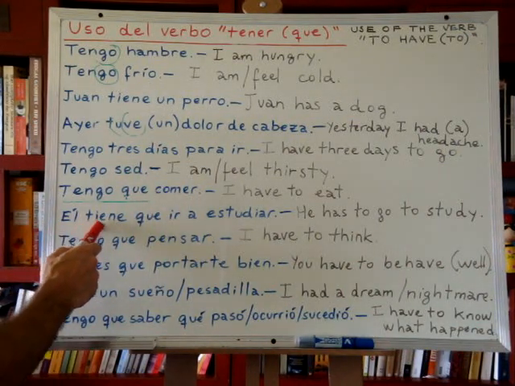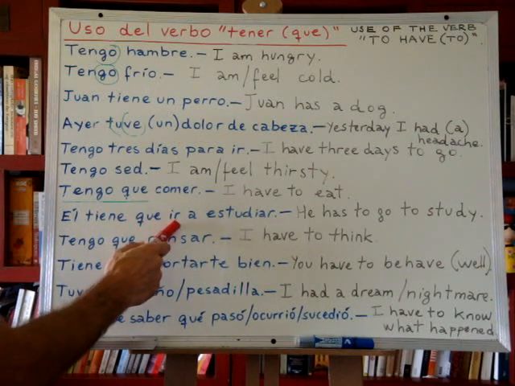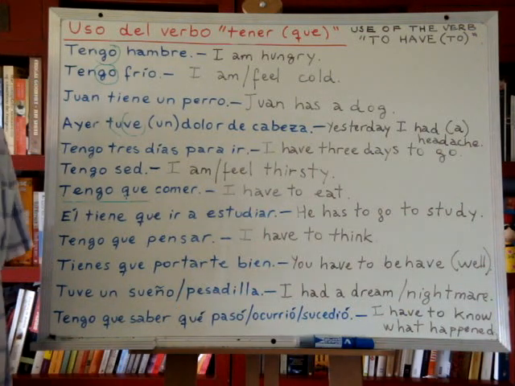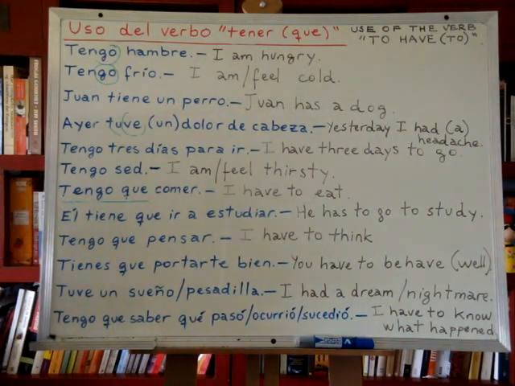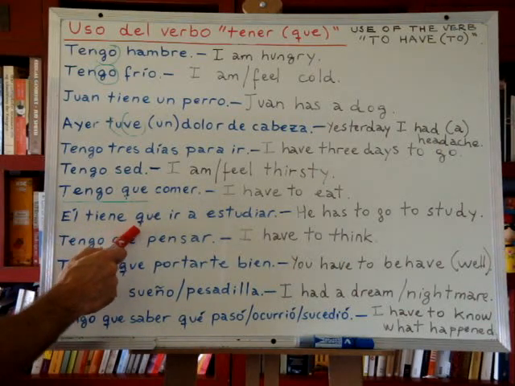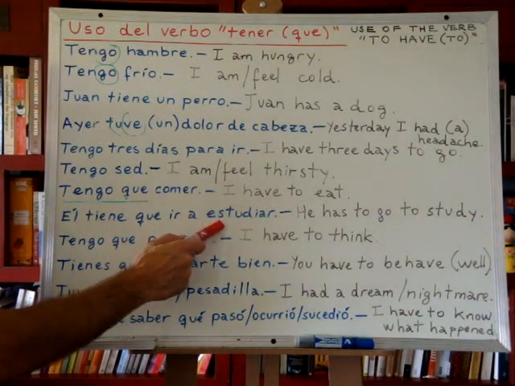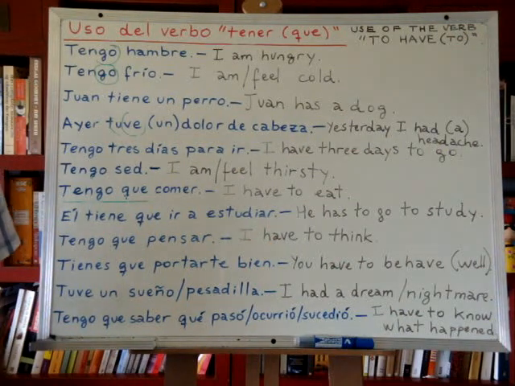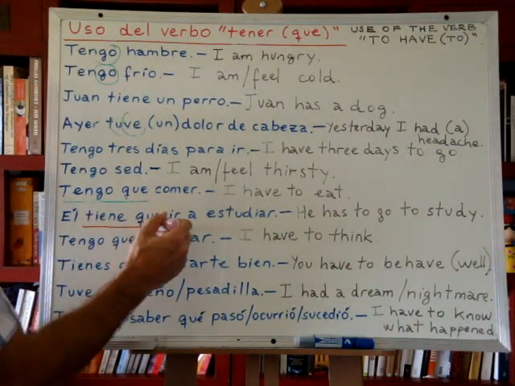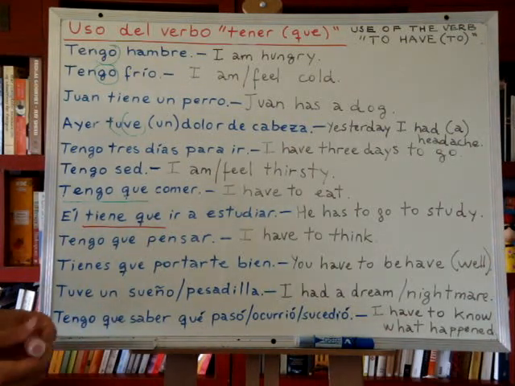Él tiene que ir a estudiar. He has to go to study. Tiene que, has to, okay?